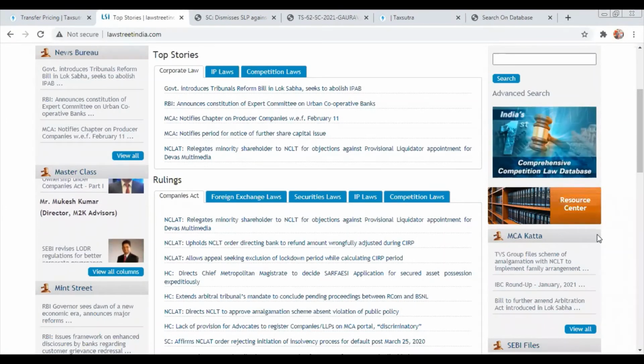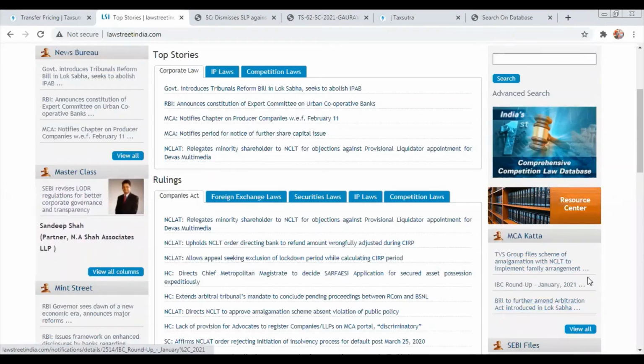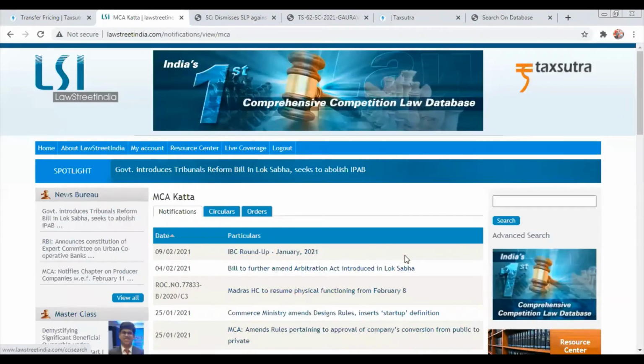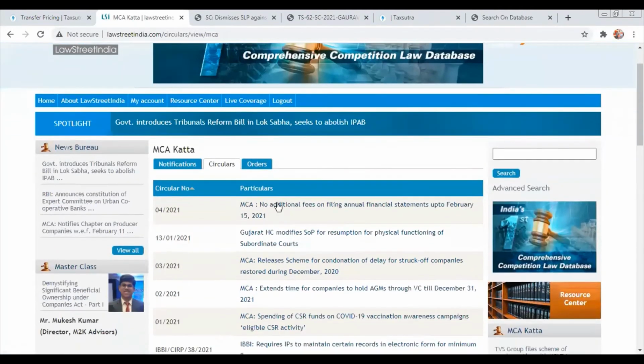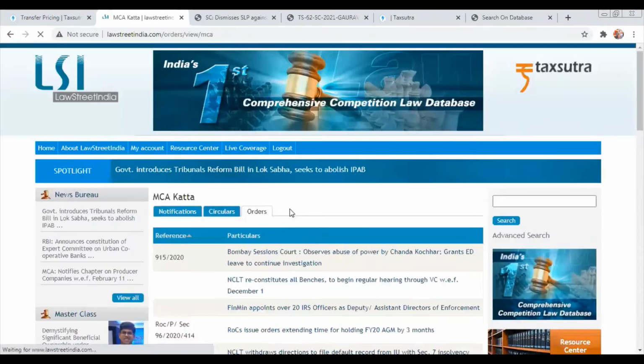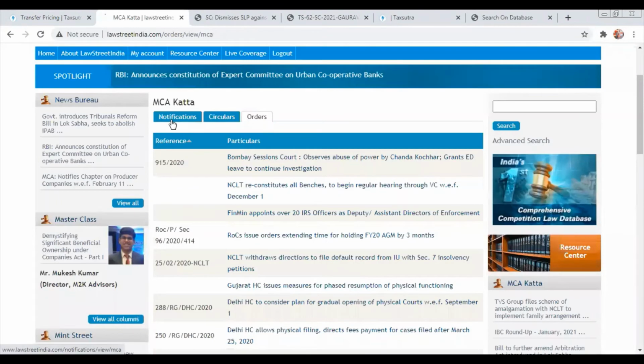Now let's say somebody wants to refer to only and only MCA related updates. One can go to MCA. We have a separate feature for MCA. I click on view all, and you will be able to see all the MCA related notifications, all the MCA related circulars and all the MCA related orders out here. That's how it has been bifurcated, only and only MCA.